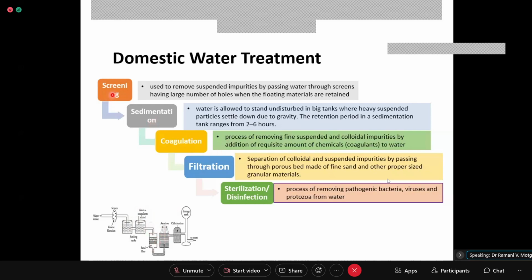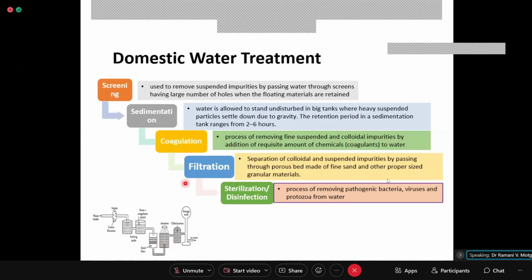So this is one, two, then the third step. The third step comprises adding certain coagulants so that the colloidal particles, which are negatively charged, will coalesce with this coagulant, and the colloidal particles can be removed.